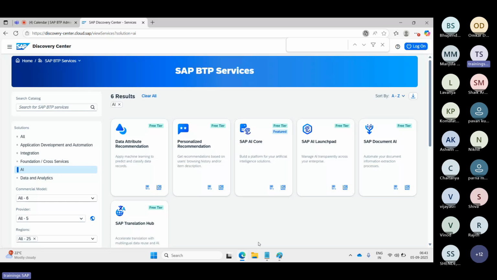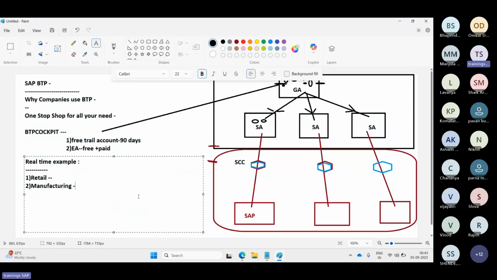Suppose, for example, the public sector, right? Our government sectors here. In the public sector, suppose a government agency wants to streamline employee onboarding and everything. Even private agencies want to streamline employee onboarding. Here the BTP solutions use the employee master data from SuccessFactors to IAS and IPS. They are using the Identity Authentication Service and Identity Provisioning Service here.